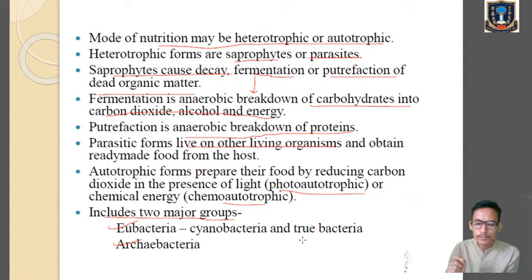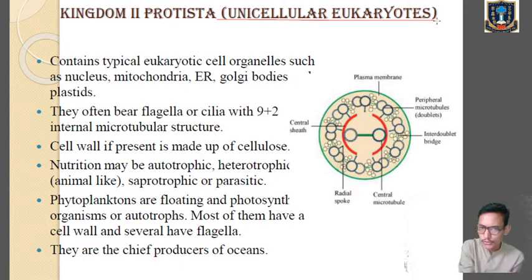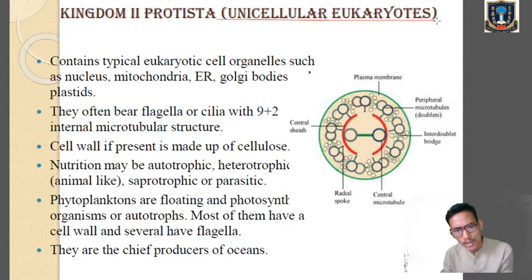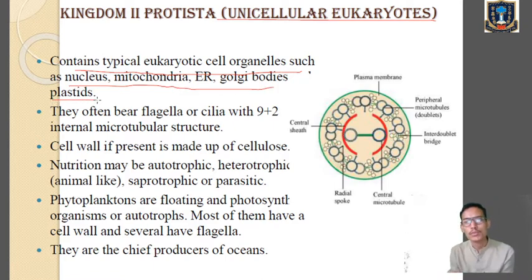Now we'll go with the second kingdom, kingdom Protista, also called unicellular eukaryotes. Kingdom Monera was totally unicellular. We don't find membrane-bound cellular organelles. But in case of unicellular eukaryotes or Protista, we will see the presence of membrane-bound cellular organelles. So just look at the first point. It contains typical eukaryotic cell organelles such as nucleus, mitochondria, ER meaning endoplasmic reticulum, Golgi body, and plastids.